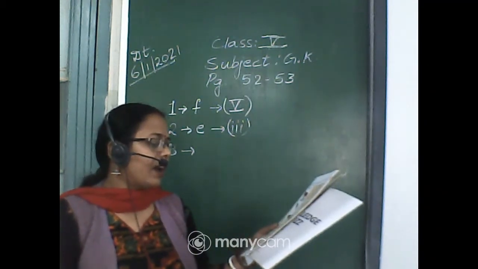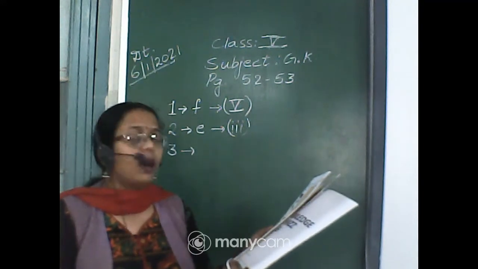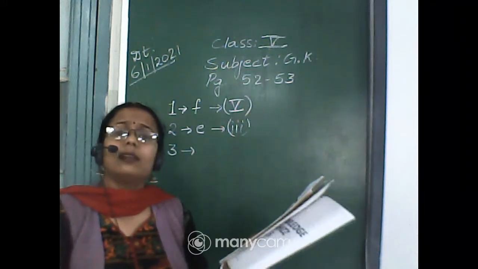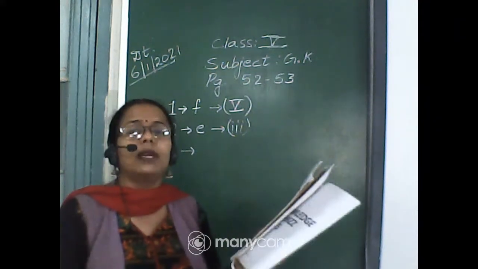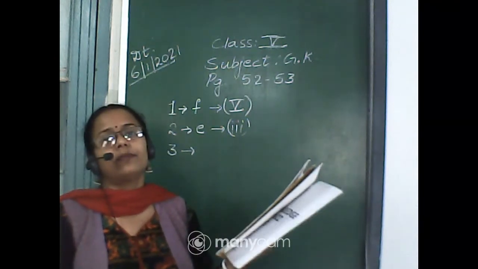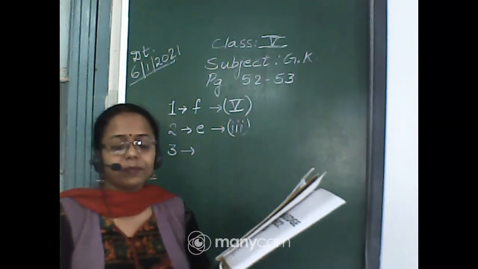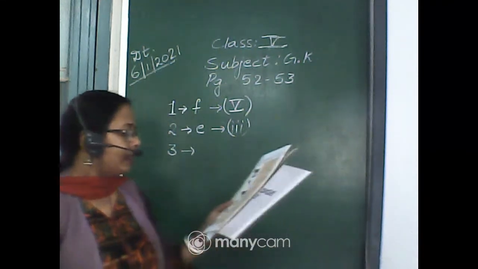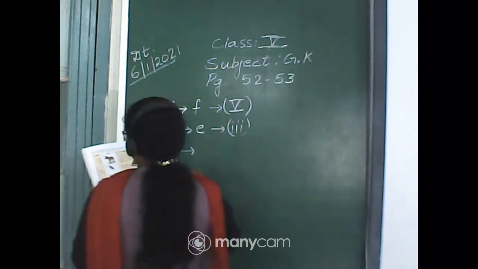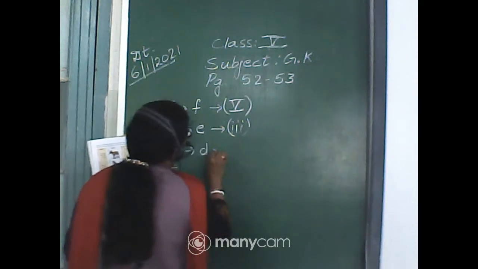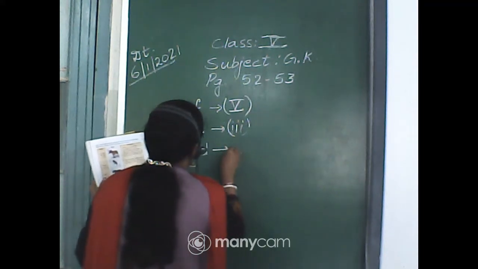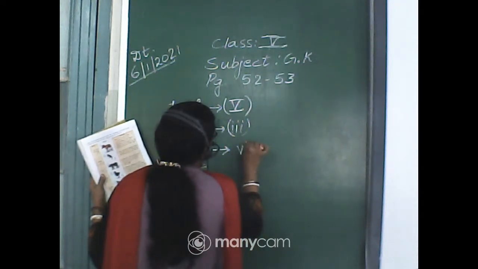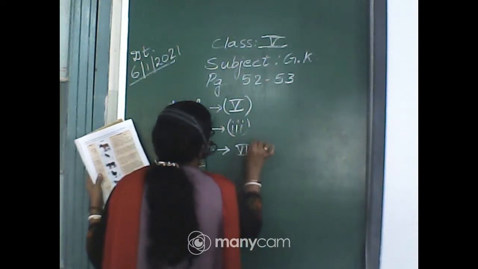They were hunted to extinction by sailors. That means the last bird was also hunted by the sailors for food. So see, it's the cruelty of human beings, right? So here comes number 3 again, and the picture is dodo. D is the picture of dodo, and the description has been given on the 6th position here.